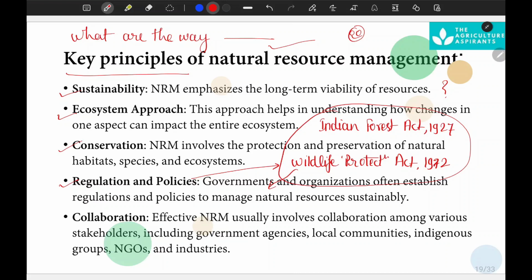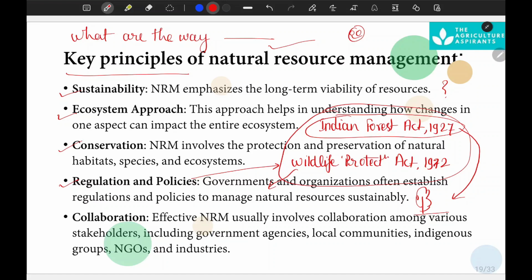Not only animals, it also includes some endangered species of plants and herbs. Through the Indian Forest Act, what is the objective of the government? To protect and preserve the forest resources, because forest cover is essential to maintain the ecosystem sustainably.